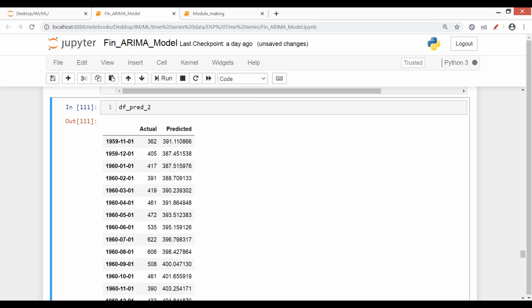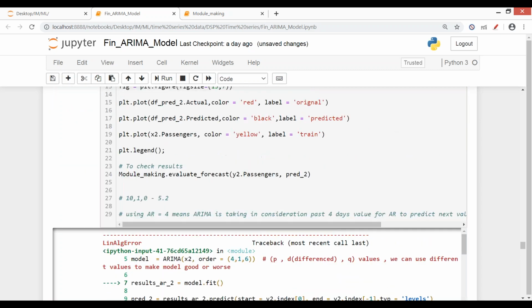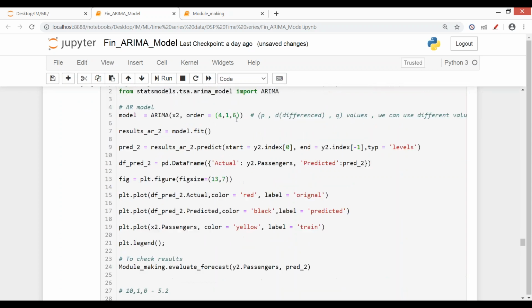Just 6 here. It did not converge. Again, the same error. Convergence was not done.